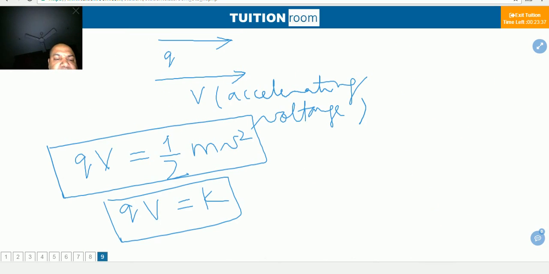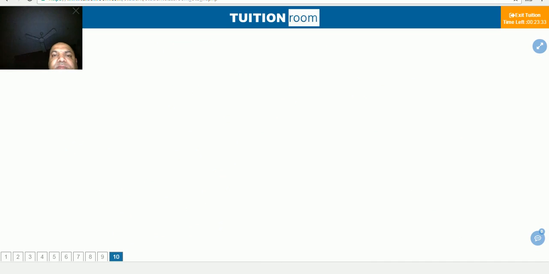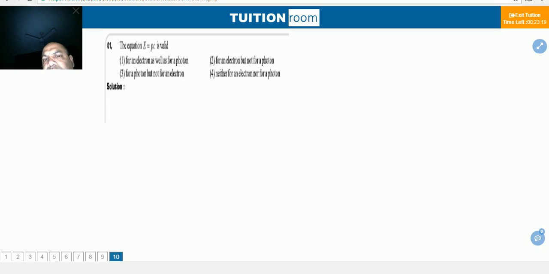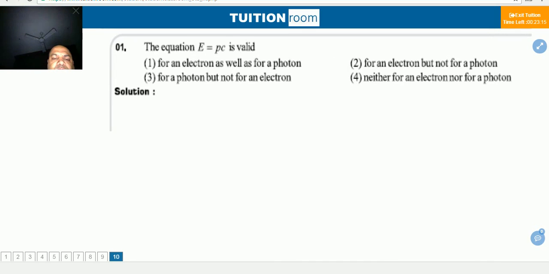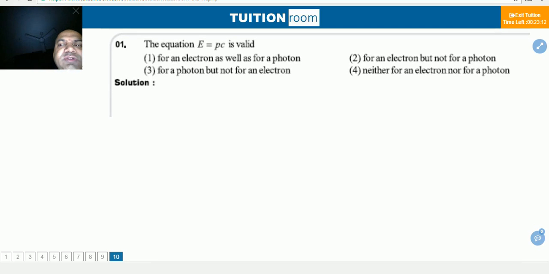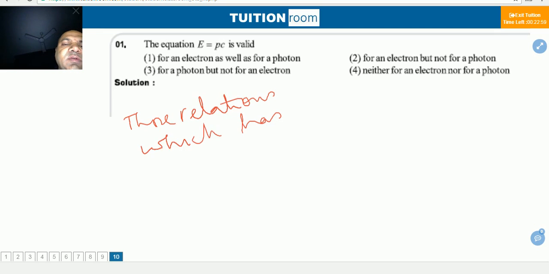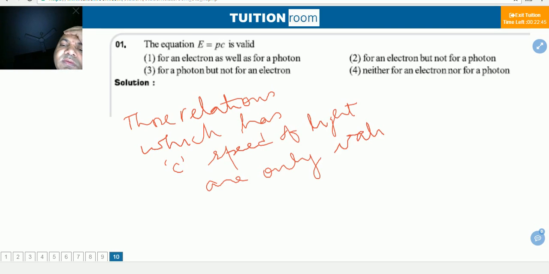Now I am going to take some problem. One important thing I am going to tell you: those relations which have c, that is speed of light, are only valid for photon.